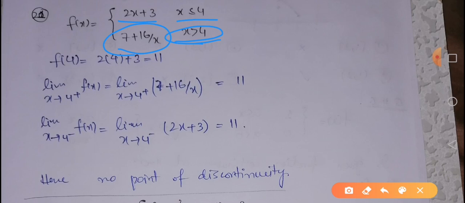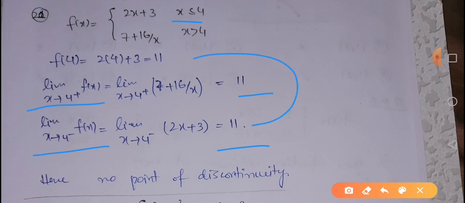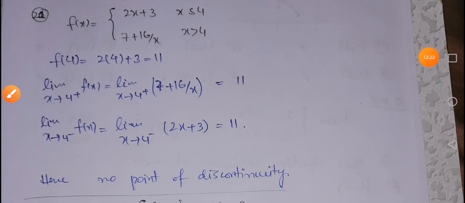So we will check its discontinuity at x equal to 4. The functional value is 11. We will use this definition here because of the sign of equality. Then the limit as x approaches 4 from the right hand side is going to be 11, and from the left hand side it is 11. So the functional value is equal to the limiting value. So there is no point of discontinuity in this case.